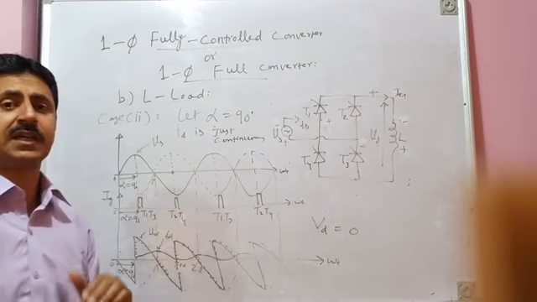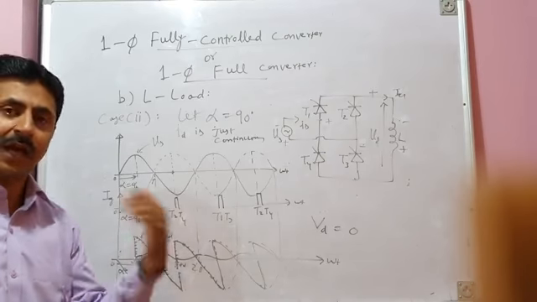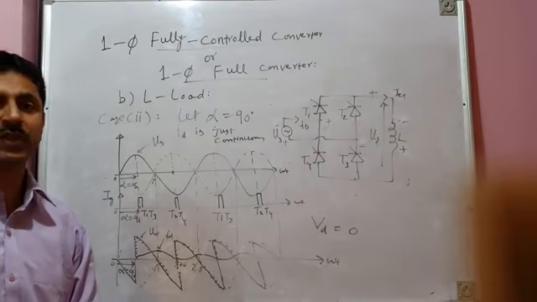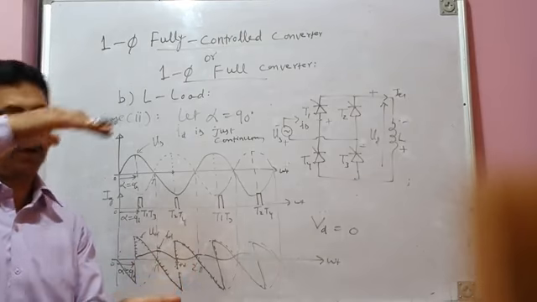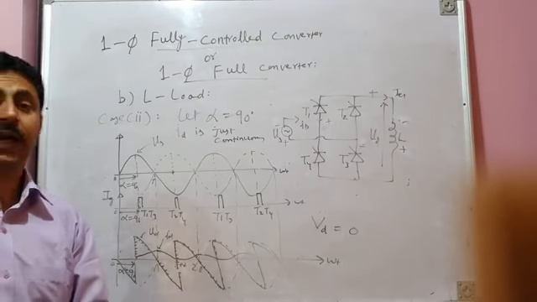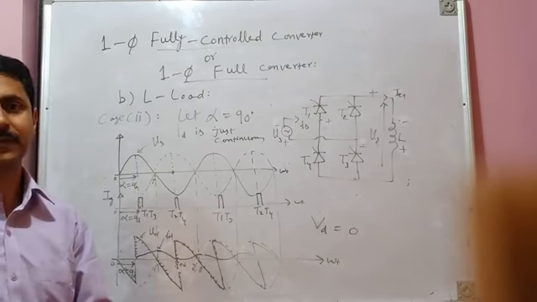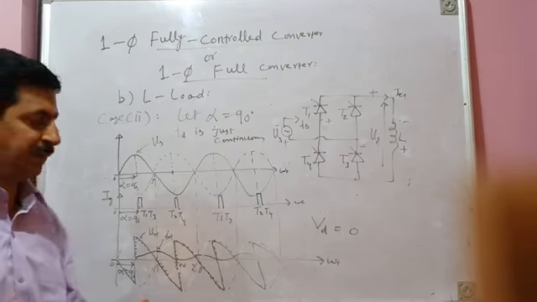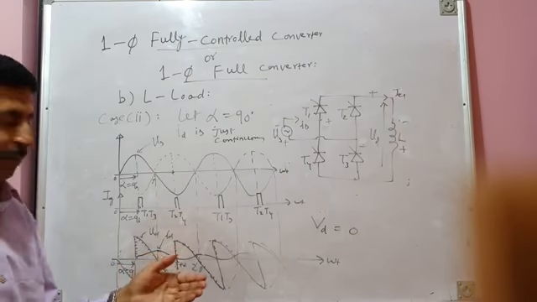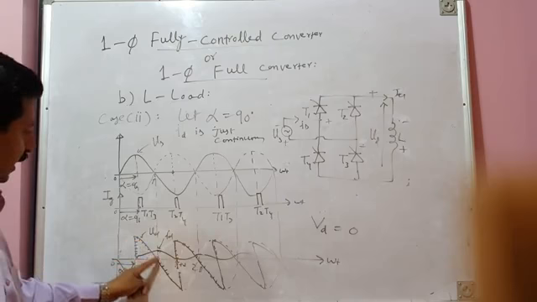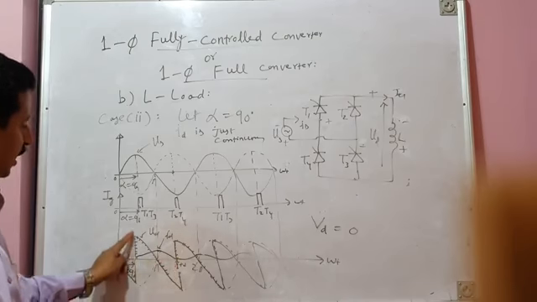Whereas in the previous case, for alpha less than 90 degrees, the average voltage across the inductor was positive, because the positive volt-second area was always greater than the negative volt-second area, and that was violating the volt-second balance, the law of conservation of energy, and that was an abnormal operation. Here you can see the negative area is exactly equal to the positive area.